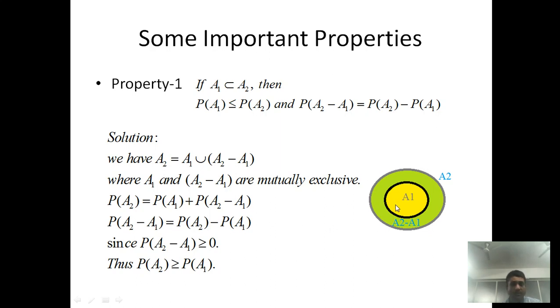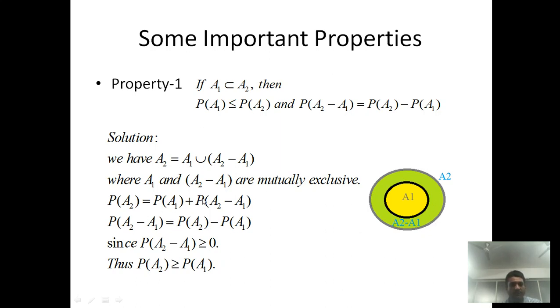So by using this figure, A2 is represented as the union of two sets. The first one is A1 and the second one is A2 minus A1. When we combine A1 and A2 minus A1, we get A2, where A1 and A2 minus A1 are mutually exclusive. It is clearly seen that there are no common elements in A1 as well as in A2 minus A1. That is, the intersection of this inside circle and this outside part is phi.